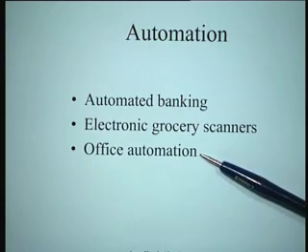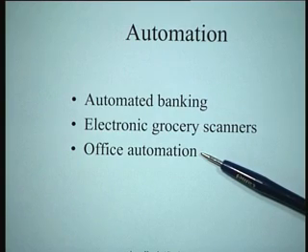Then we can talk about office automation. Office automation in the context of the modern office would be the use of PCs, the use of various software like word processing software and spreadsheets that are used to make things simple and help us generate knowledge from information. That's the basic idea of office automation.